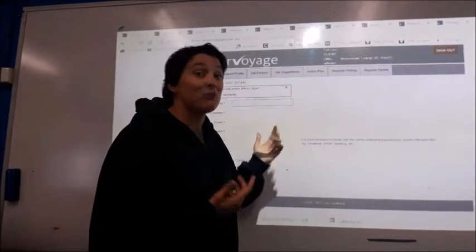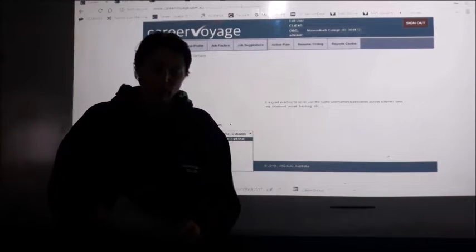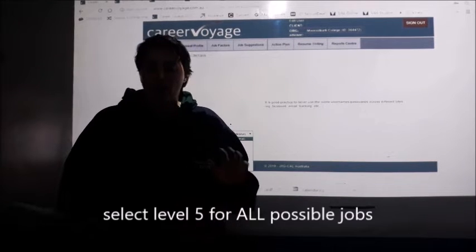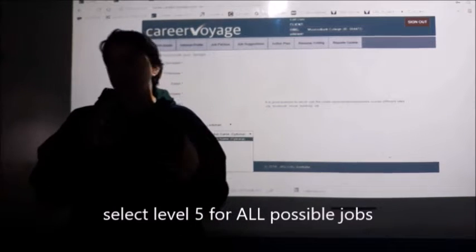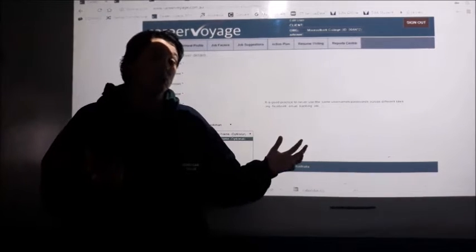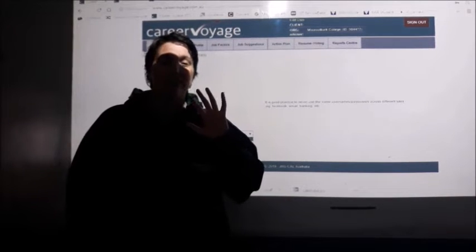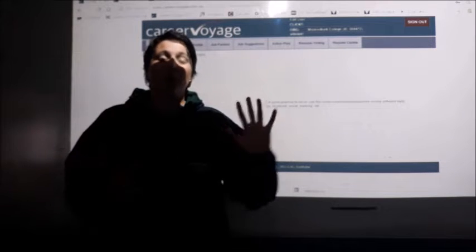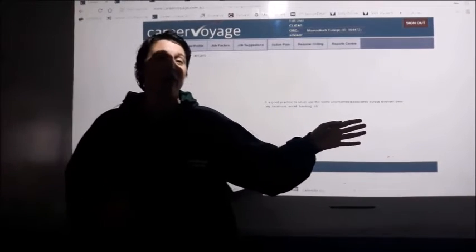Obviously I haven't filled out my details, silly me. The idea is that you are going to go through, and it's going to get to a point where it says what level of schooling or education and training do you want. If you select level 5, that opens up all of your job possibilities. If you only select level 3, it's basically saying, what can I get if I leave school now? So we're limiting ourselves quite a lot. So we want to try a big picture if we can. So if everyone can select level 5, that makes everything a little bit easier for us, and we can see exactly where you need to go. Might mean you don't actually go to university, but there's always back doors into different courses that we have.